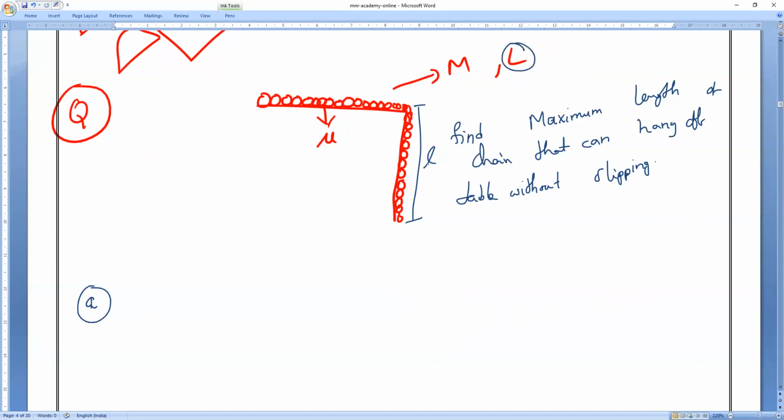So the total length is L. We have to find how much length can hang so that the chain should not fall down. That is our target.